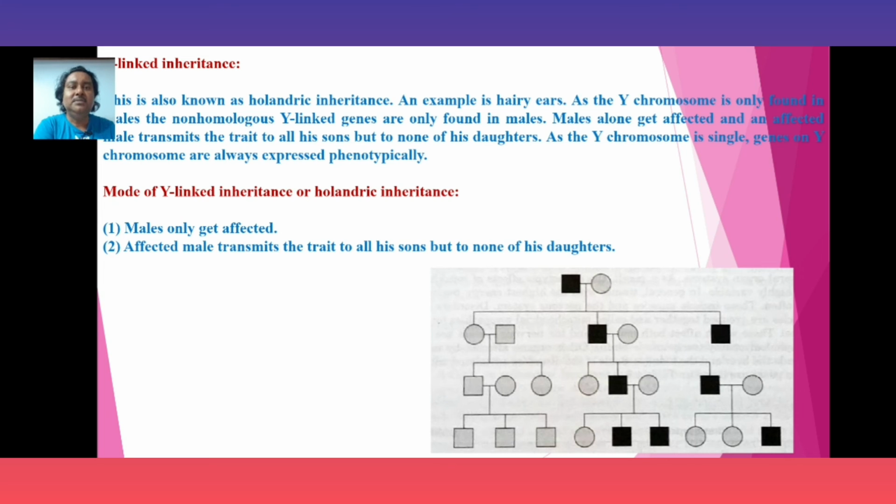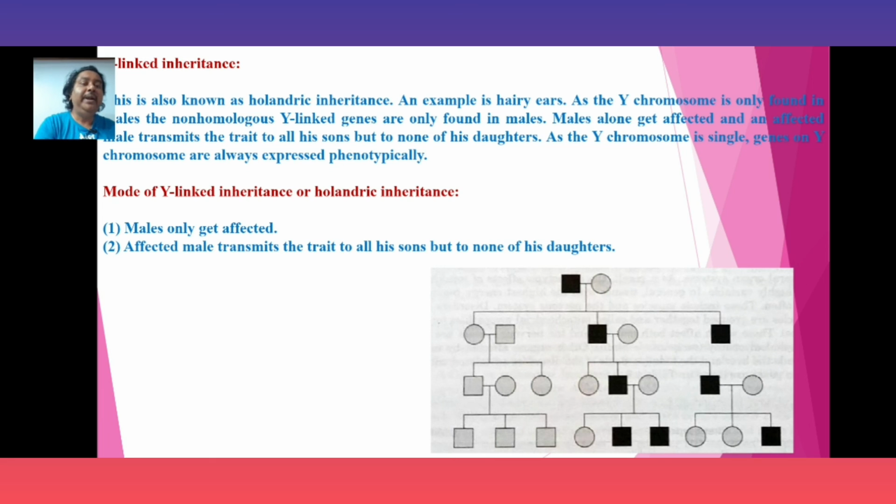As the Y chromosome is found only in males, the non-homologous Y-linked genes are found only in males. Males alone get affected, and an affected male transmits the trait to all his sons but none of his daughters. As the Y chromosome is single, genes on Y chromosomes are always expressed phenotypically. The mode of Y-linked or holandric inheritance: only males get affected, and affected males transmit the trait to all his sons but none of his daughters.